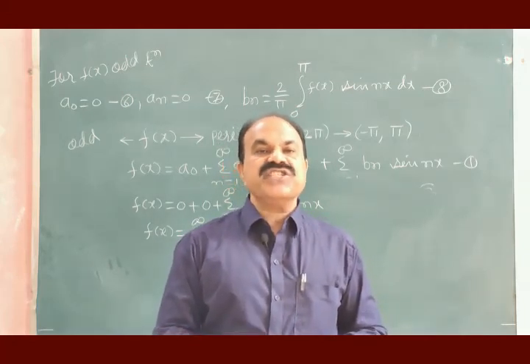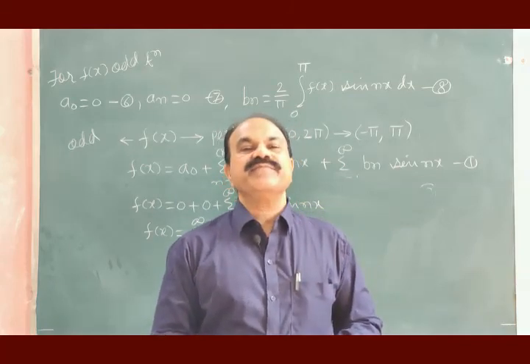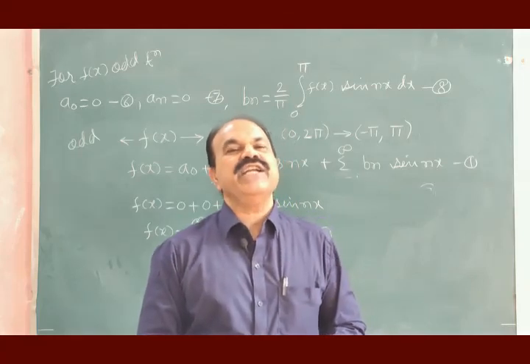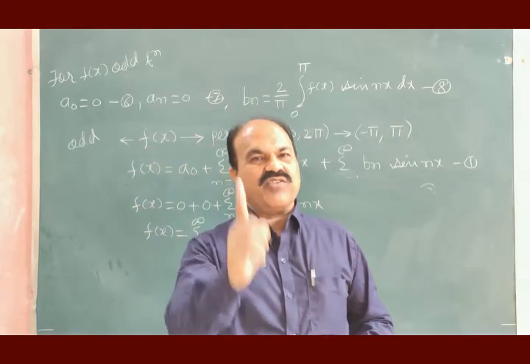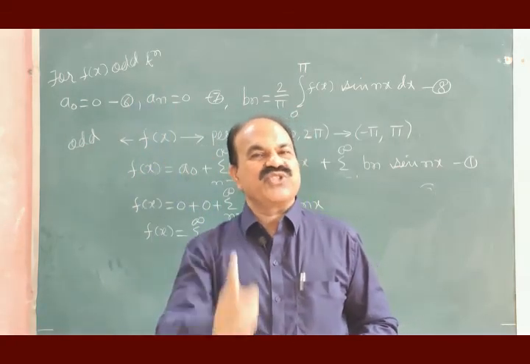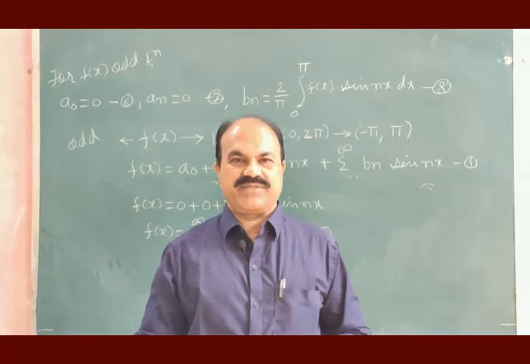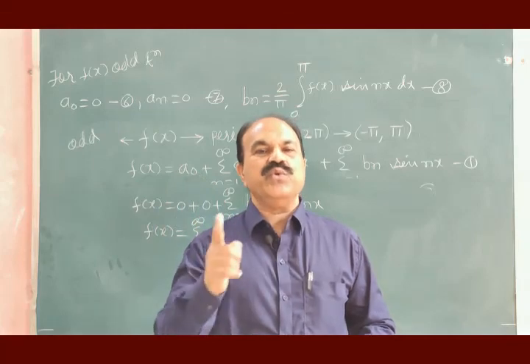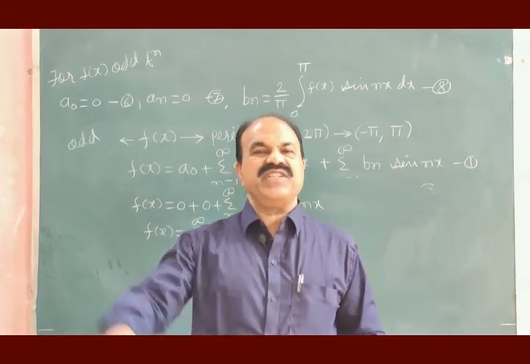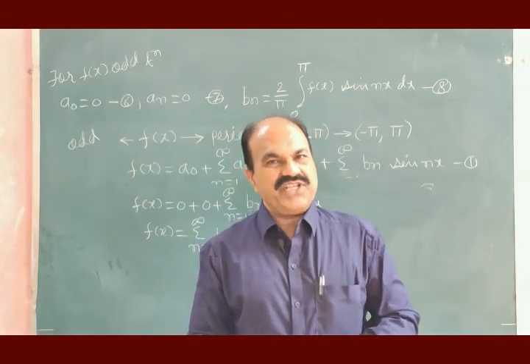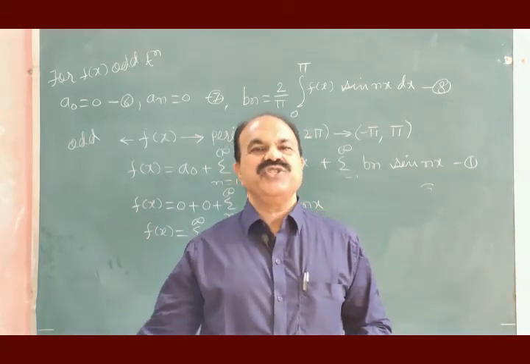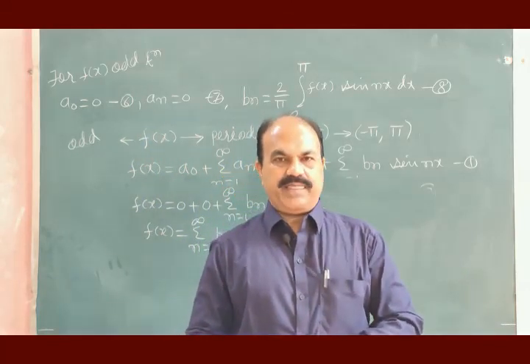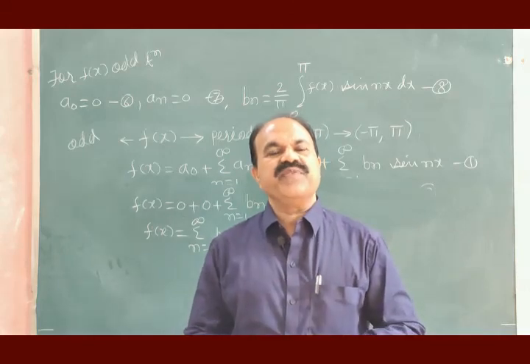If the given function is neither odd nor even, we have to use the general way of expressing that function in terms of Fourier series, which will have the constant term a0, which will have cosine terms, which will also have sine terms. This is about the sine Fourier series.